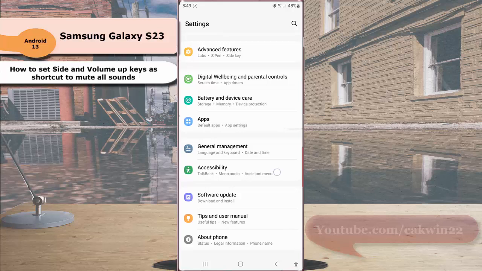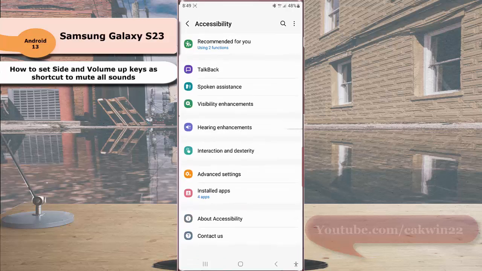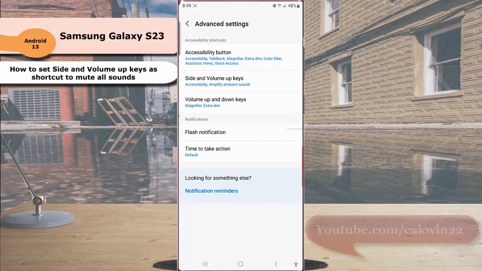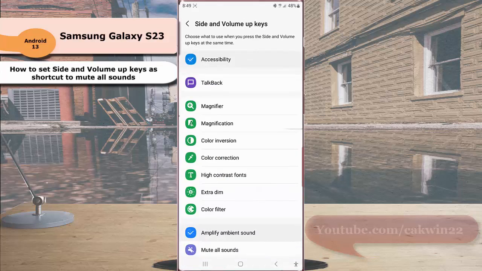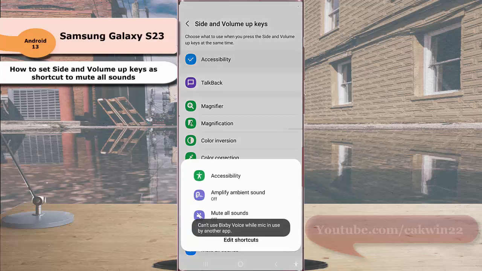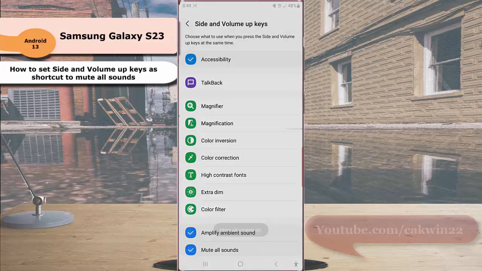Tap accessibility and then tap advanced settings. Tap side and volume up key and then select mute all sound. Now you can easily enable or disable the mute all sound feature by pressing the side and volume up keys at the same time. And then select mute all sound.